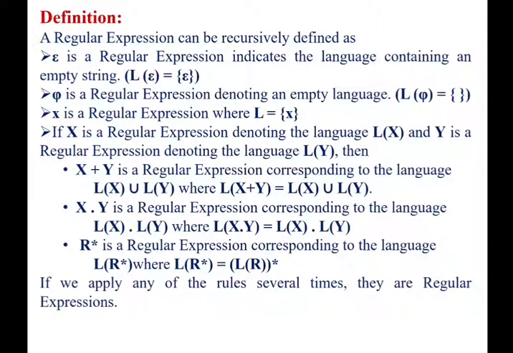If we apply all these rules several times, then the expressions obtained are regular expressions.